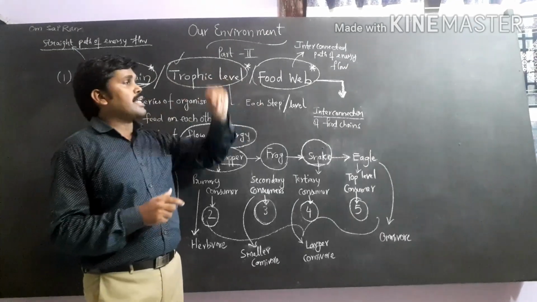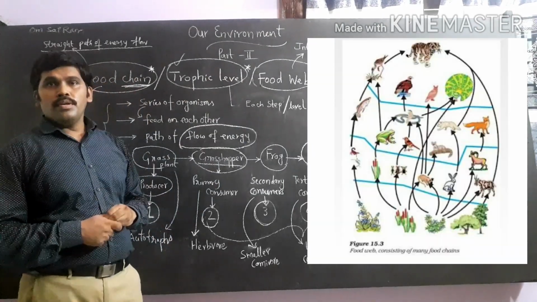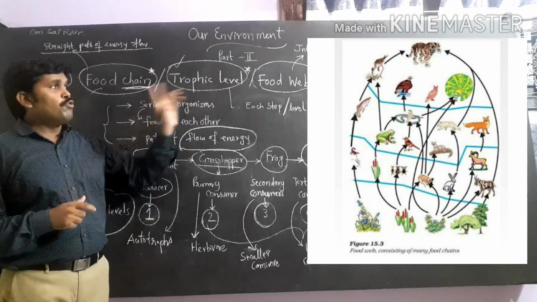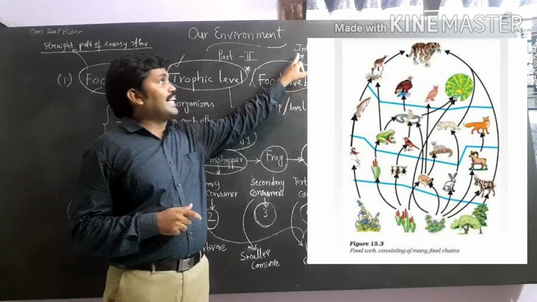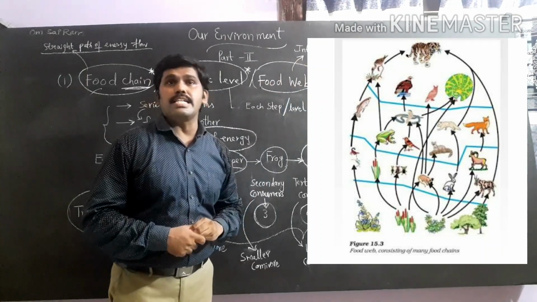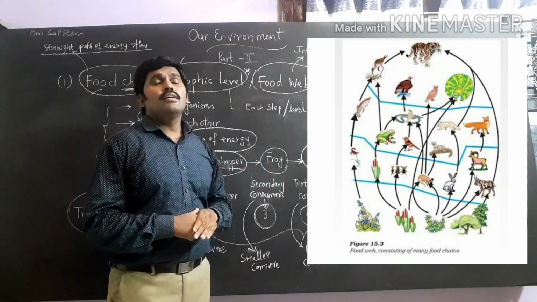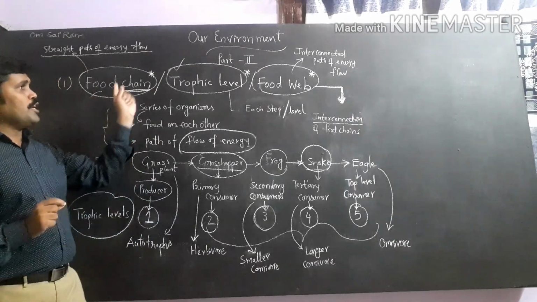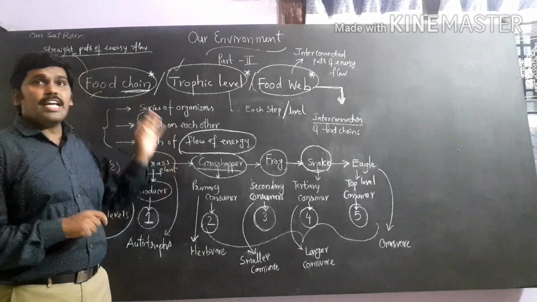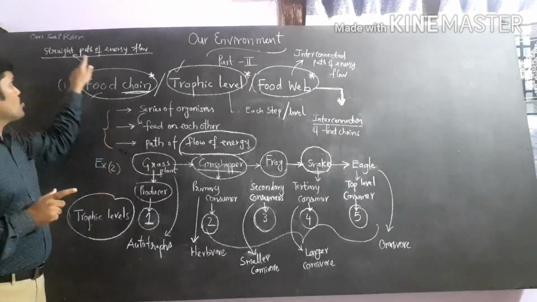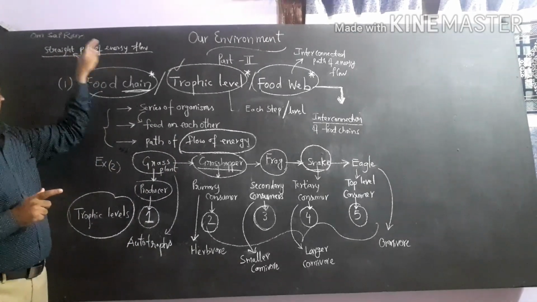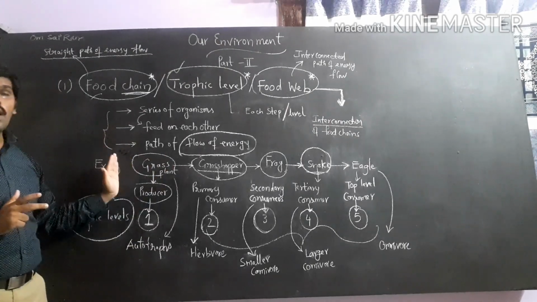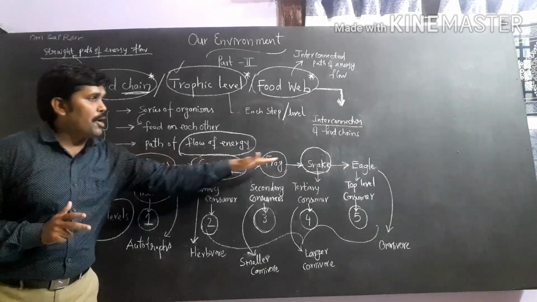Now we will come to the next area, the food web. Food chain and food web are related terms. So food web is nothing but an interconnected path of energy flow. The main difference between the food chain and food web is that a food chain is a straight path of flow of energy, where energy passes from one organism to another in a straight path.